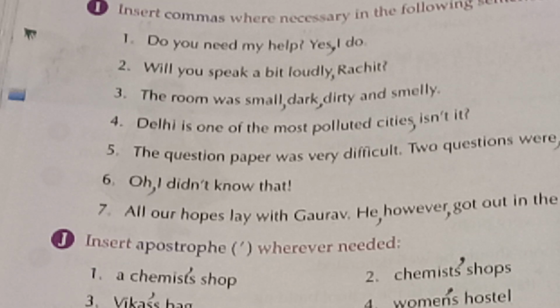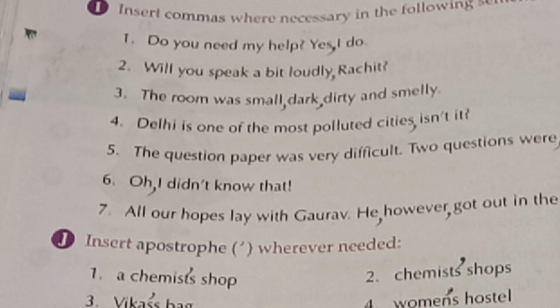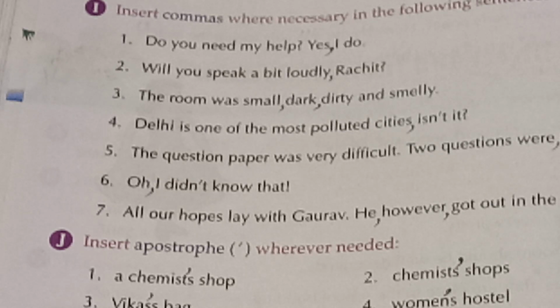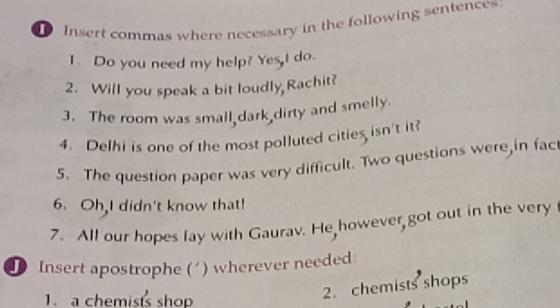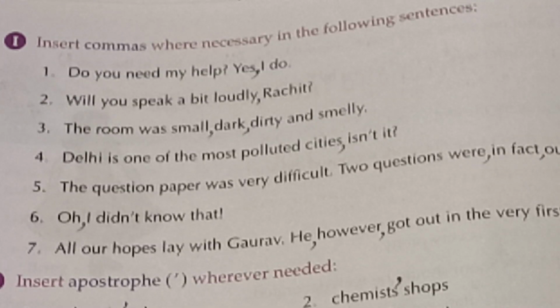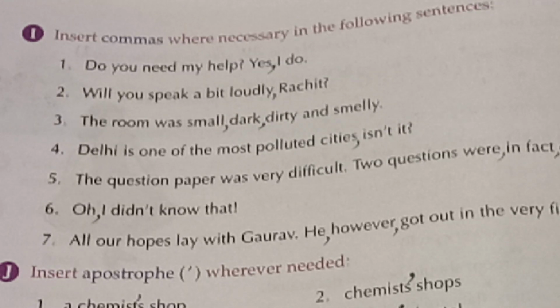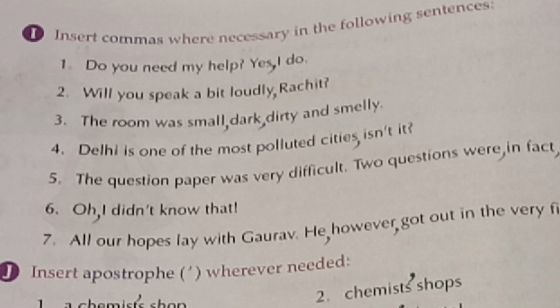Oh, comma, I didn't know that. Had this exclamation sign been before I, then at the end only a full stop should have come. But here the exclamation sign is at the end. So here after oh, we write the comma. Then all our hopes lay with Gaurav. He, comma, however, comma, got out in the very first over. See here it is not beginning with however. That is why we are separating he, the pronoun, from the word however.